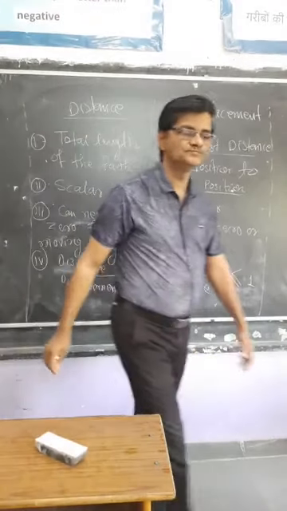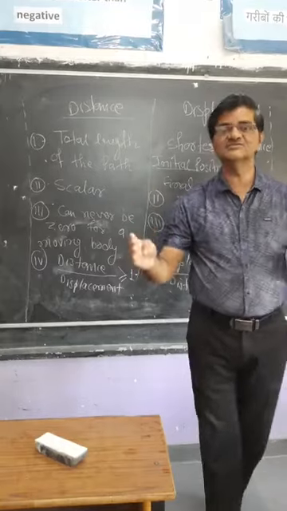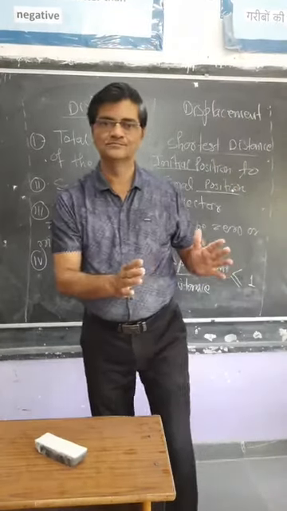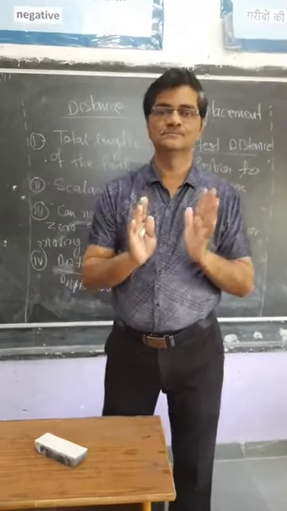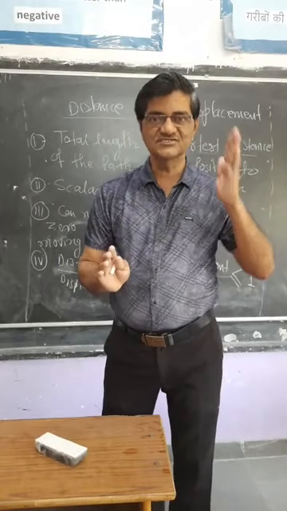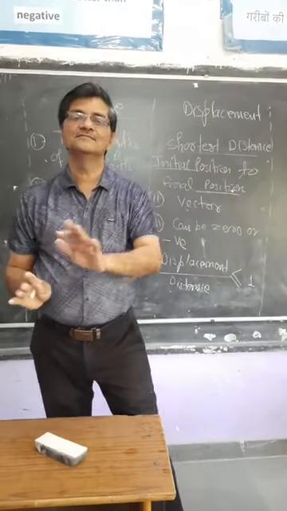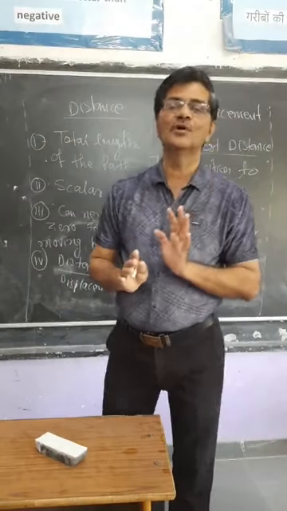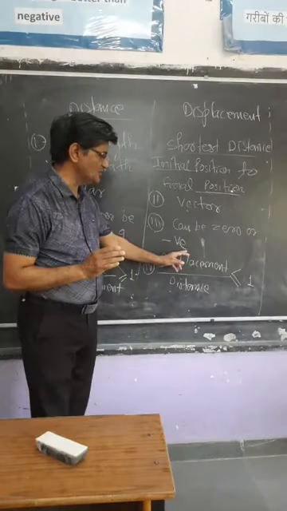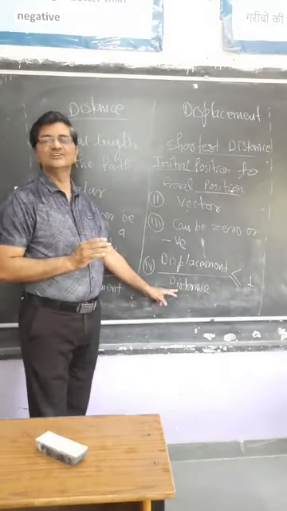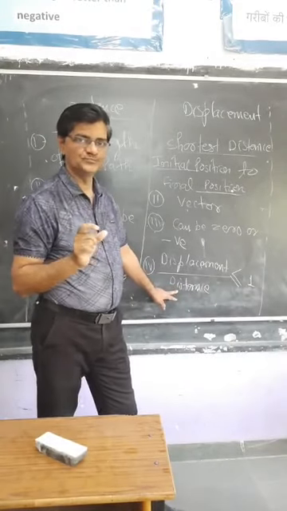What does it mean? In the extreme case, distance and displacement can be equal, but displacement can never be greater than the distance covered by the body. So displacement is always smaller than the distance covered in a given time interval.